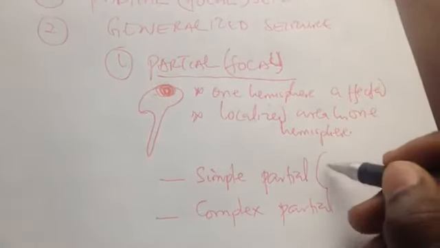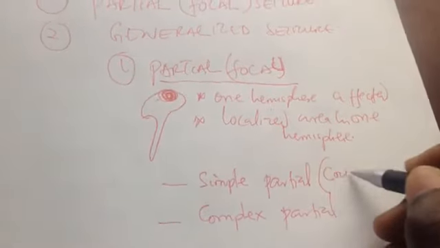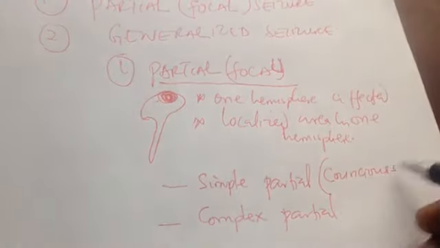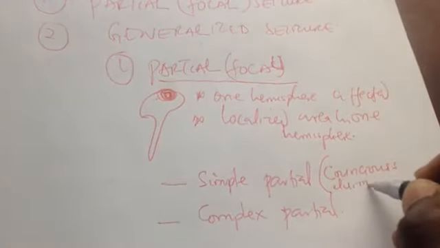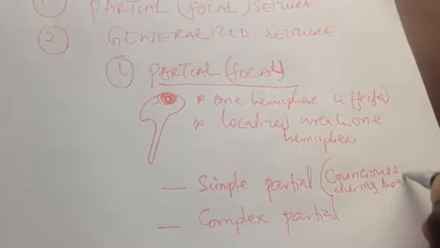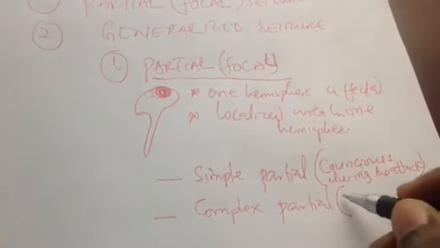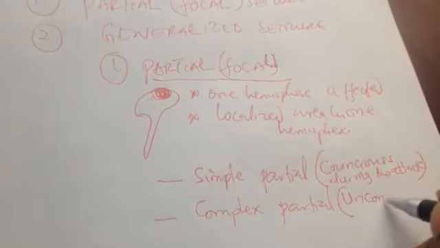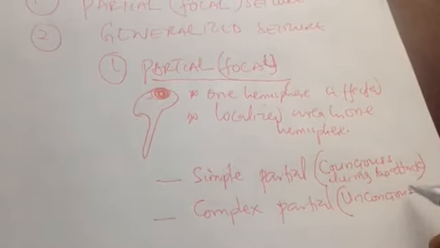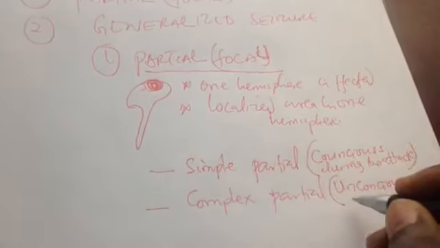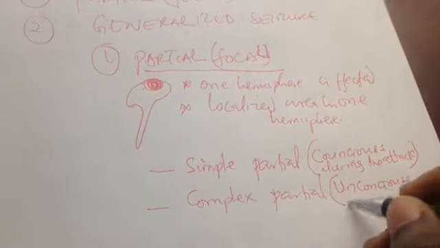In complex, the patient is unconscious during the attack, so he can't remember anything. He doesn't even know that the symptoms occurred.